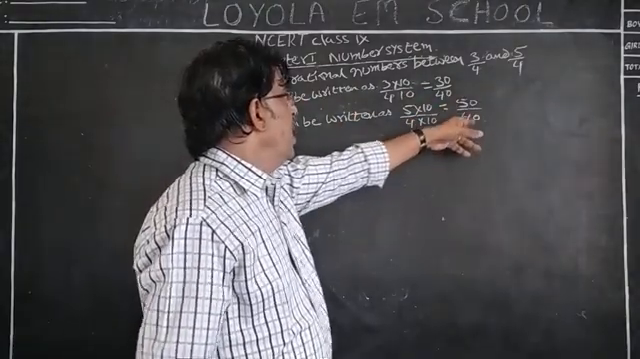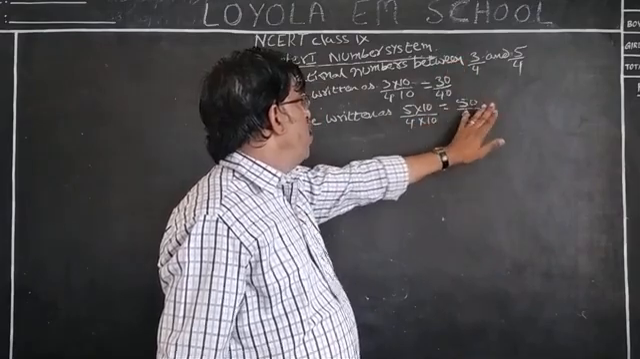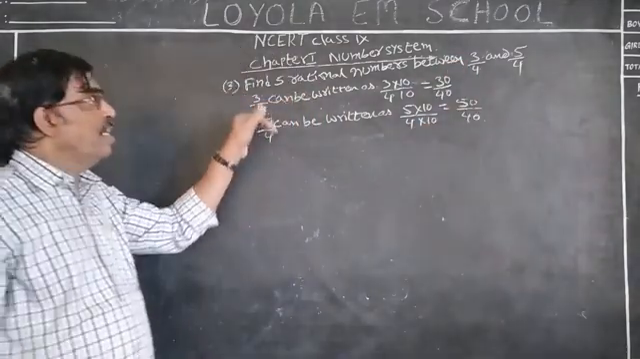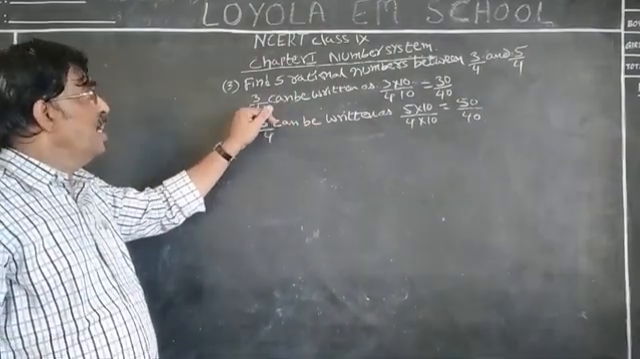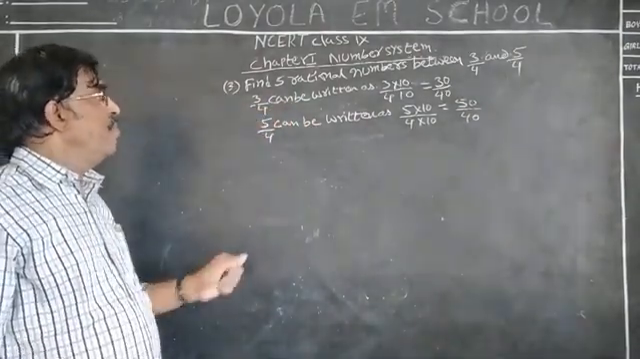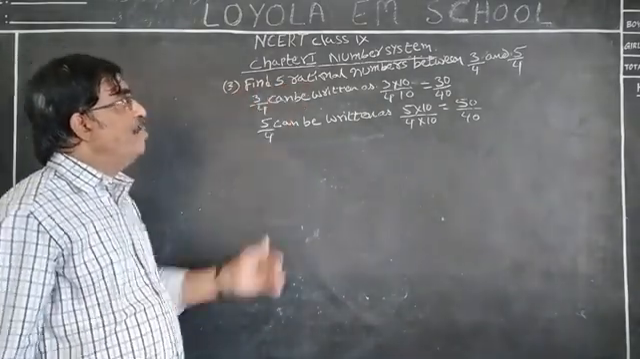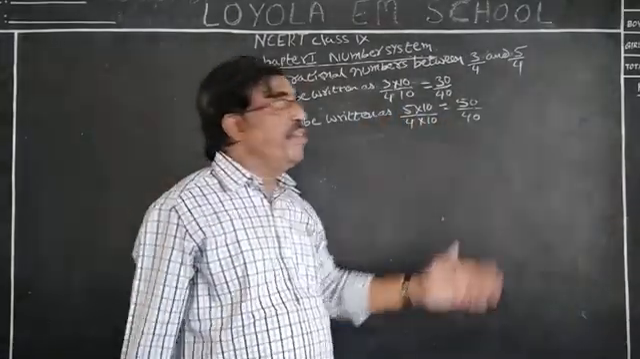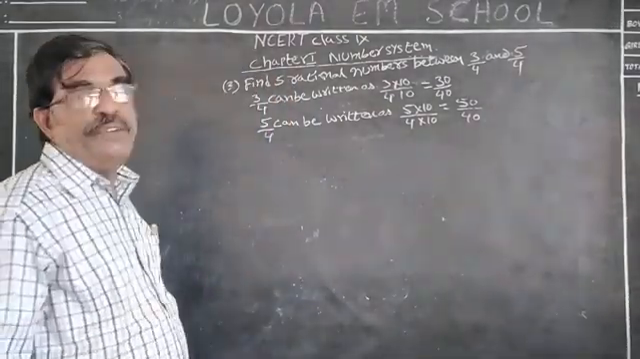50 by 40, cancel the 0 and 0. Here also 0 and 0. 3 by 4 and 5 by 4, we got the same answer. So it makes no difference. 30 by 40 is nothing but 3 by 4. 50 by 40 is nothing but 5 by 4. Now, 5 rational numbers between 30 by 40 and 50 by 40, we can easily write, isn't it?